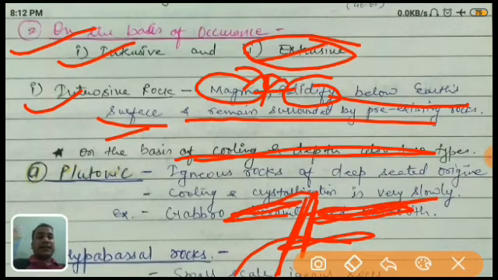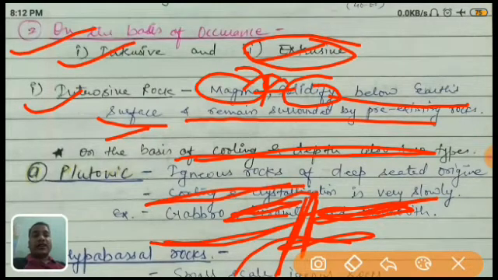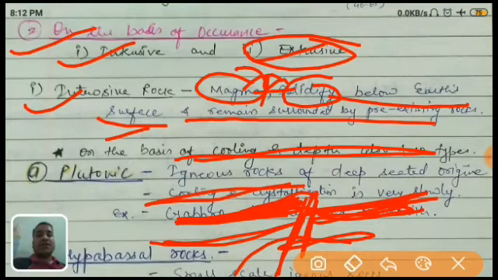This magma is solidified inside because there are already rocks there. So in between the rocks, if there are some gaps, these gaps are filled, and this magma solidifies and forms an intrusive rock. I hope it is clear.